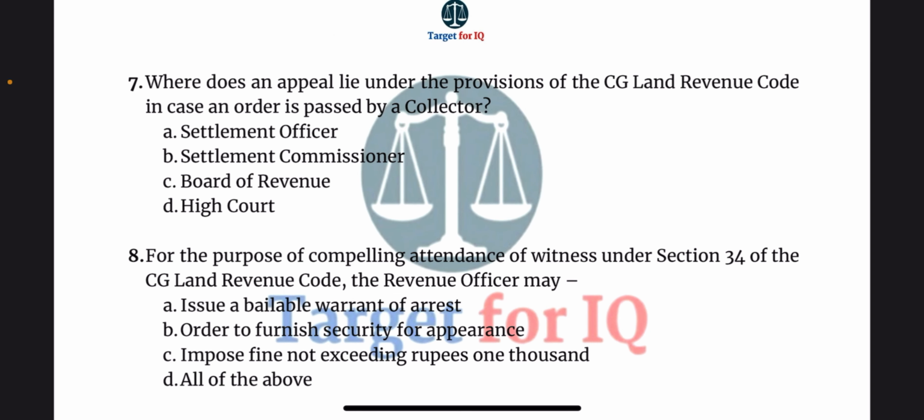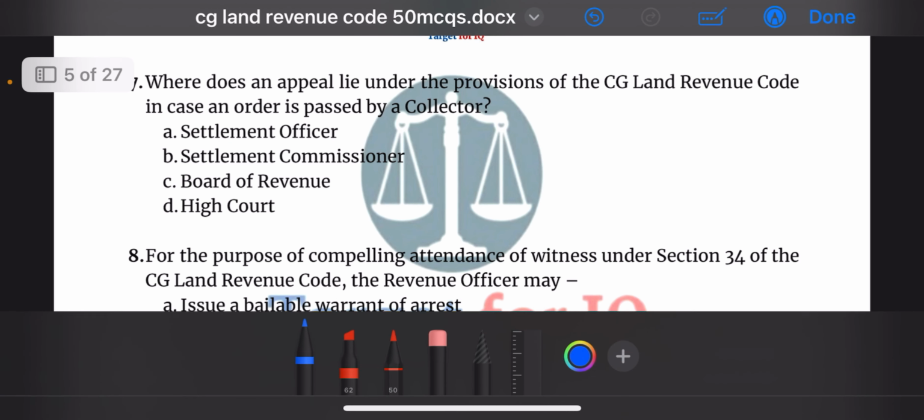Next question. Where does an appeal lie under the provisions of CG Land Revenue Code in case an order is passed by a collector? The options are A. Settlement officer, B. Settlement commissioner, C. Board of Revenue, or D. High Court. The correct answer is option C. Board of Revenue.